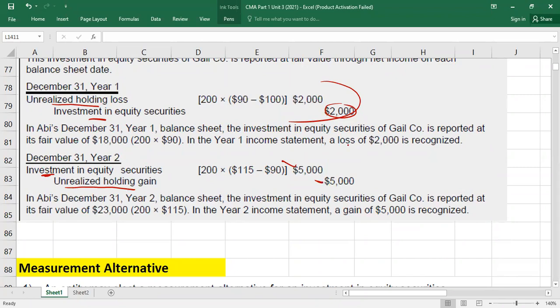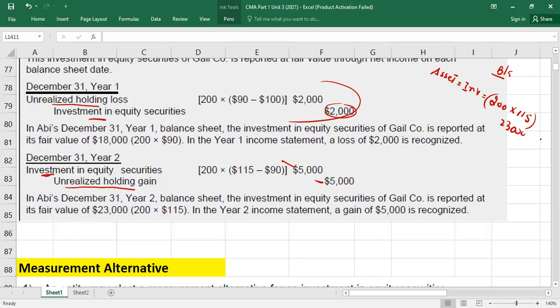Loss obviously will be deducted from income statement. Gain will be added there, right? And how you want to present in the balance sheet again, guys? So in balance sheet, again under asset section, you have to record what? Investment. How many stocks? 200 at the current market value, which is 115. So this will be, I guess, $23,000 as the investment value.